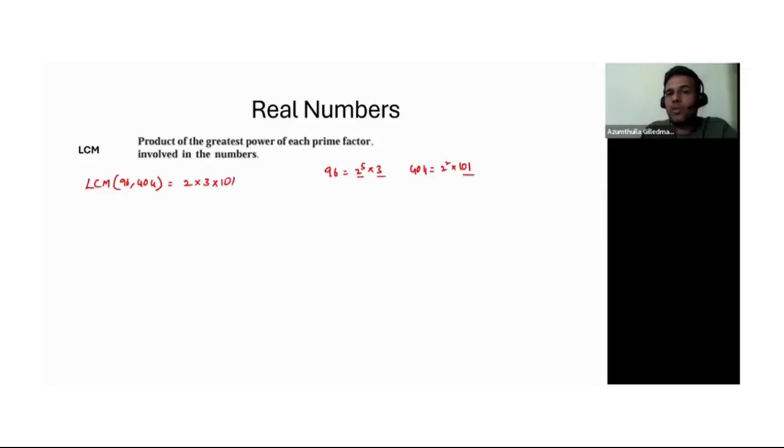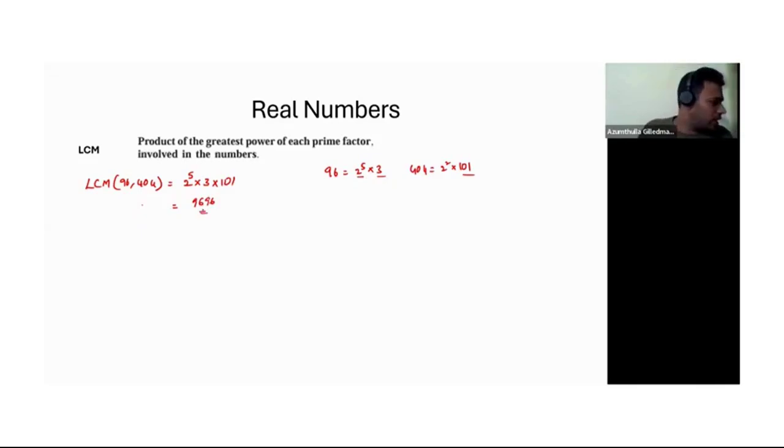For 2, I have 2 power 5 and 2 square, so I should take 2 power 5. Understood? And for 3, there is only 1. So 3 power 1 into 101. So if I do the product, that is the LCM of these numbers. Understood? So this will come as 9696. So this is the LCM of these two numbers.